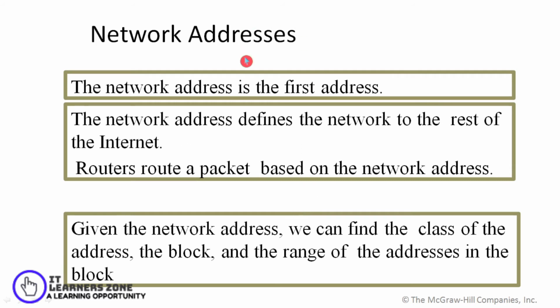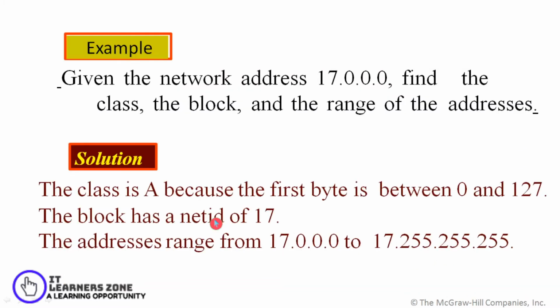When you talk about the network address, basically it is the first address, which is used to identify a network, and it defines the network to the rest of the internet. A router which is routing the packet will easily identify a network based upon the network address. So given a network address, we can also find the class of the address, the block of the address, and the range of the address in the block.